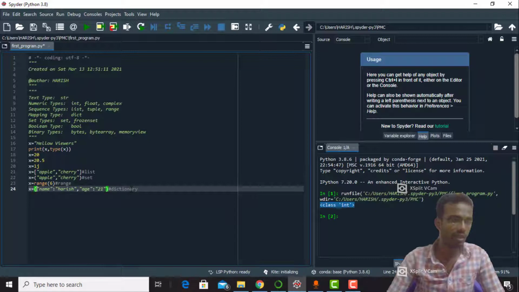See, here the name is a key and Harish is the value, and age is a key and 21 is the value. So the key-value pair is called a dictionary.